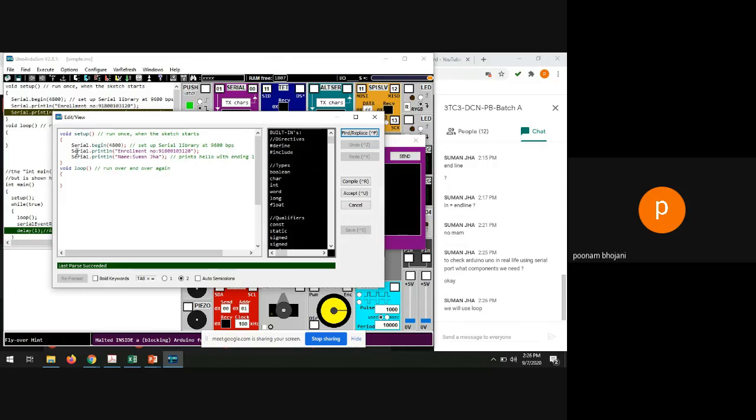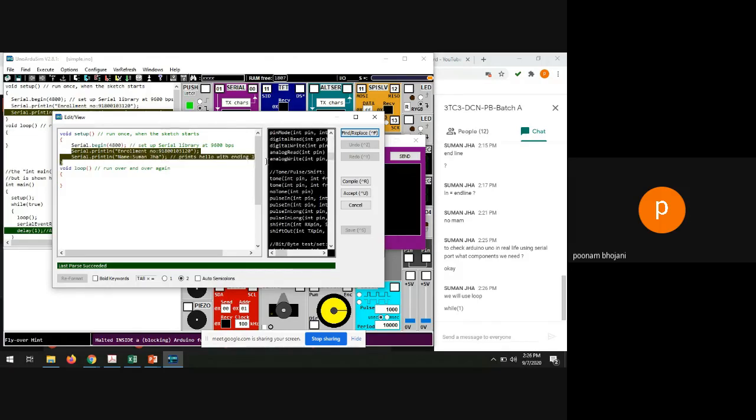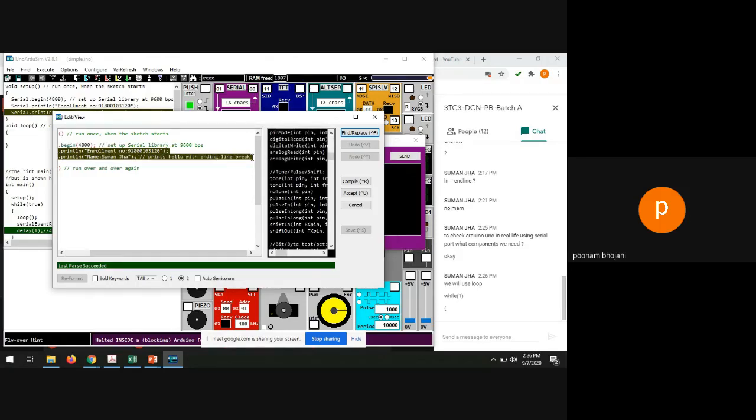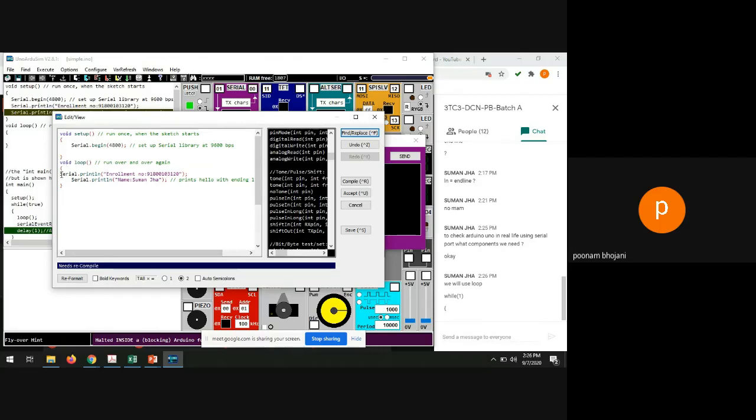But if you cut these two lines and paste them into the loop, what will happen now? That serial dot begin 4800 setup is done.